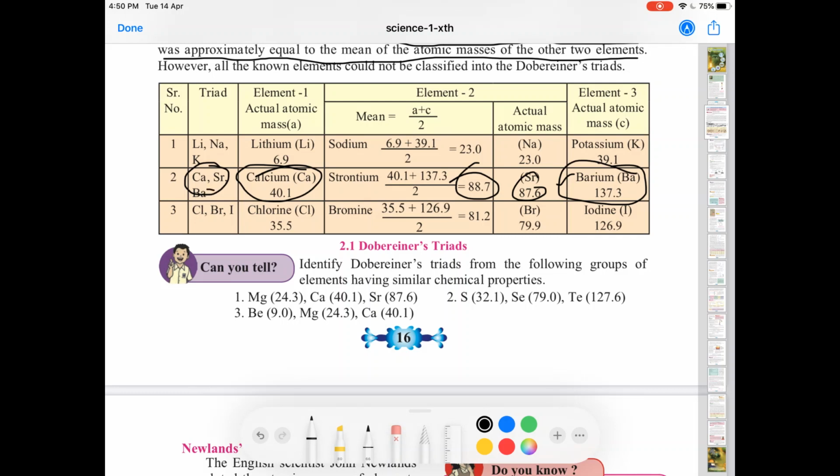If you see other triads, chlorine, bromine, iodine, you can see for bromine the average is 81.2, but bromine's atomic mass is 79.9. So you see there was variation. So what happened is, initially Dobereiner's triad proved to be successful in the classification of some elements, but later when many other elements were discovered, they could not be classified into triads. That is why Dobereiner's law failed.